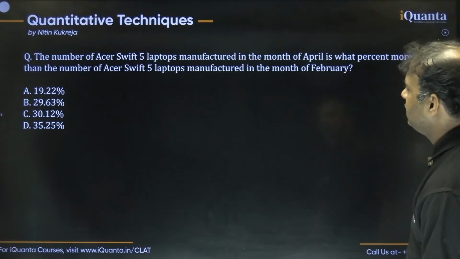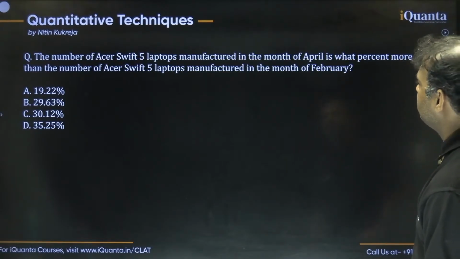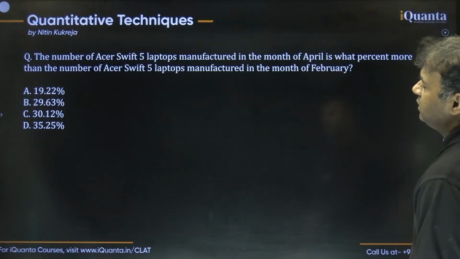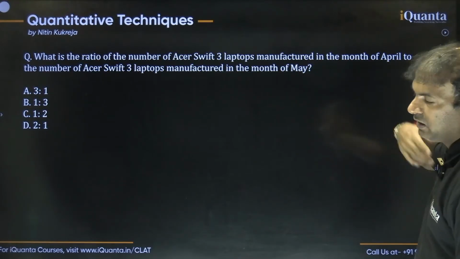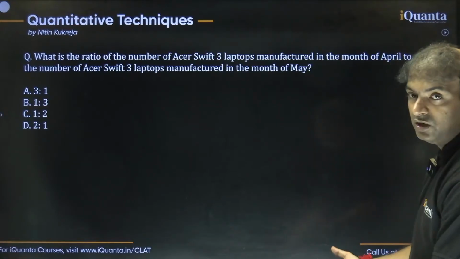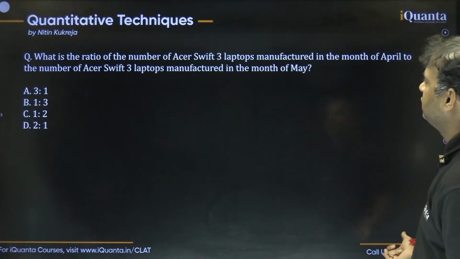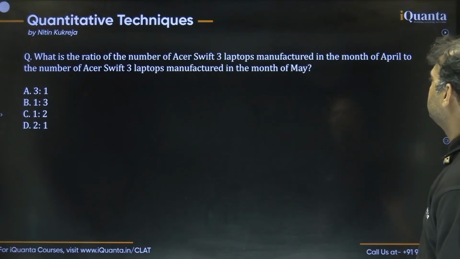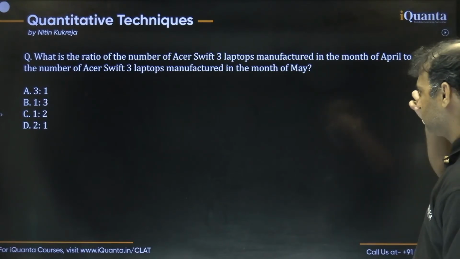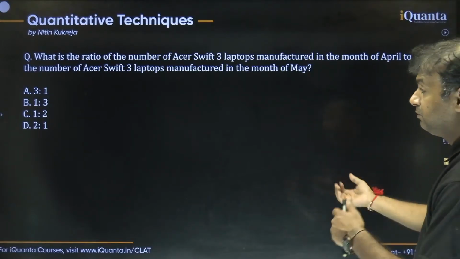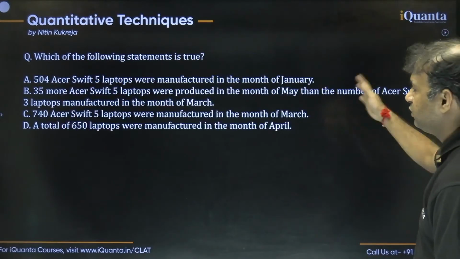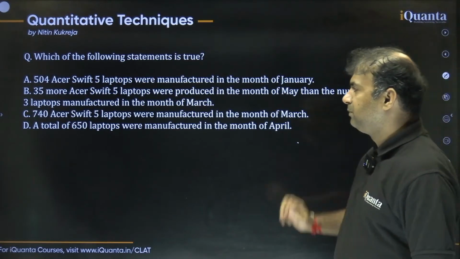Third one: the number of Acer Shift 5 laptops manufactured in the month of April is what percent more than the number of Acer Shift 5 laptops manufactured in the month of Feb. Again about the percentage of the numbers of the laptops. Next question is the ratio of the number of Acer Shift laptops manufactured in the month of April to the number of Acer Shift 3 laptops manufactured in the month of May. Again, about the ratio of the numbers of the laptops. Fifth question is also about the number of these laptops.